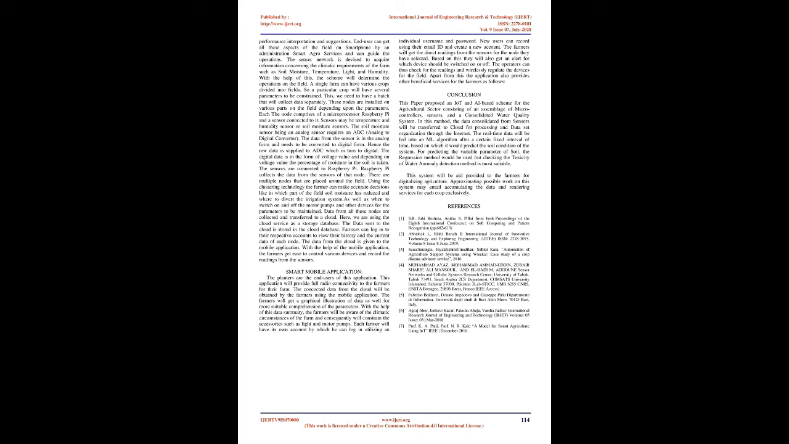These nodes are installed on various parts of the field depending upon the parameters. Each node comprises a microprocessor, a Raspberry Pi, and a sensor connected to it. Sensors may be temperature and humidity sensors or soil moisture sensors. The soil moisture sensor, being an analog sensor, requires an ADC, an analog to digital converter. The data from the sensor is in analog form and needs to be converted to digital form. Hence the raw data is supplied to the ADC, which in turn gives digital output. The digital data is in the form of a voltage value, and depending on the voltage value, the percentage of moisture in the soil is taken. The sensors are connected to the Raspberry Pi.